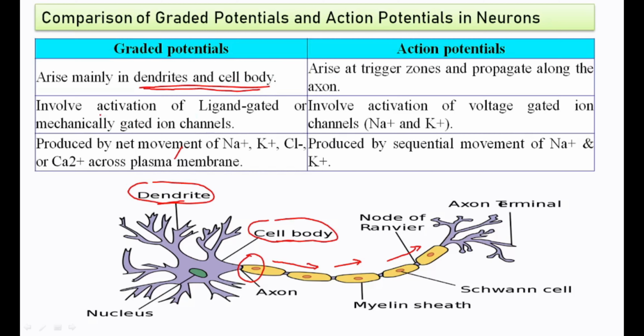Next one, involvement of activation of ligand gated or mechanically gated ion channels.